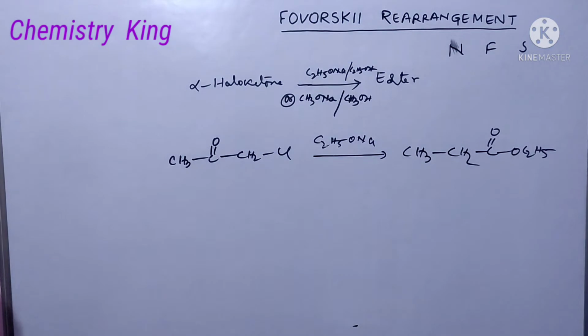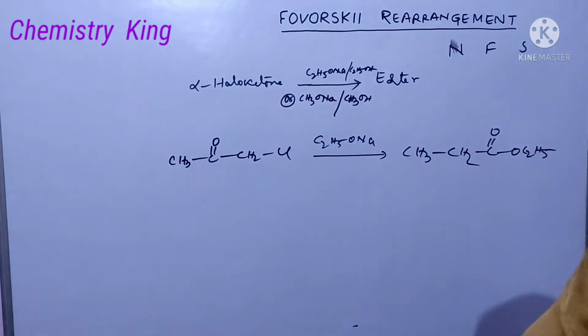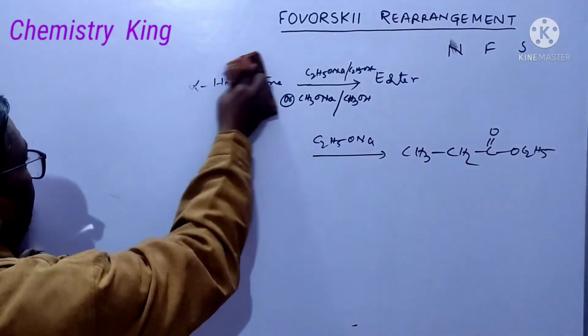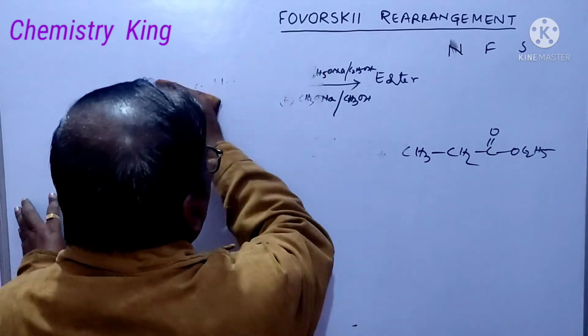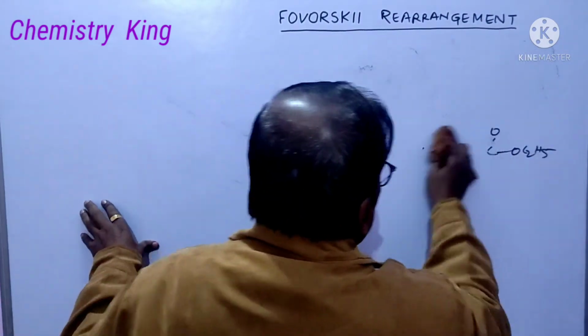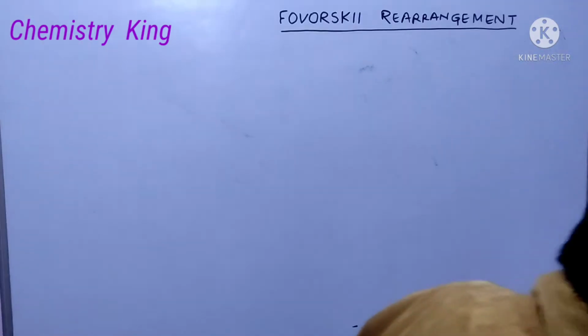Okay. Now we will see its mechanism, then we will solve all the problems related to this. All things will be clear from the mechanism.